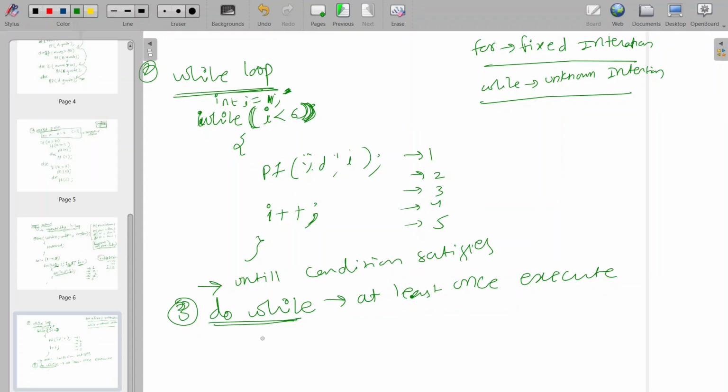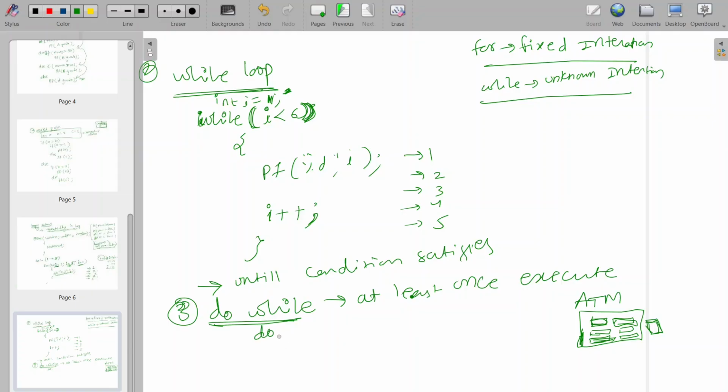Let's take, if you go to the ATM, on the ATM screen, if you log in with your card, then it will show cash withdrawal or any options. It will show the options first, right? So whatever the options it is showing, once you are logged in, then whether you are a correct candidate or not, first it will print these options for you. It will check later whether you are the correct candidate for this card or not. That will be another case. But at least once it will print, means it will execute at least once.